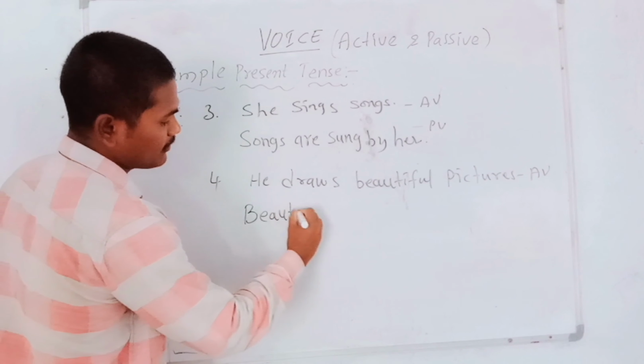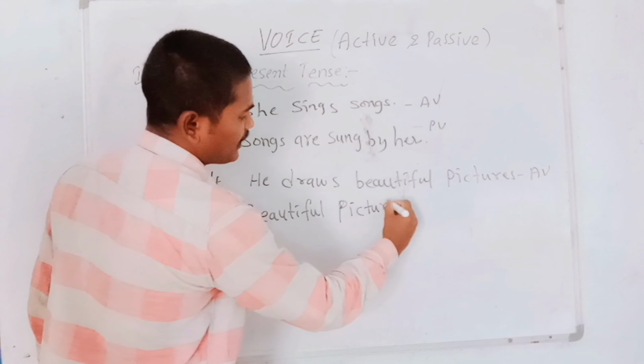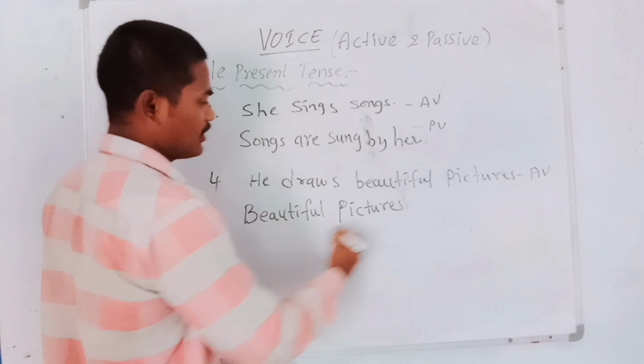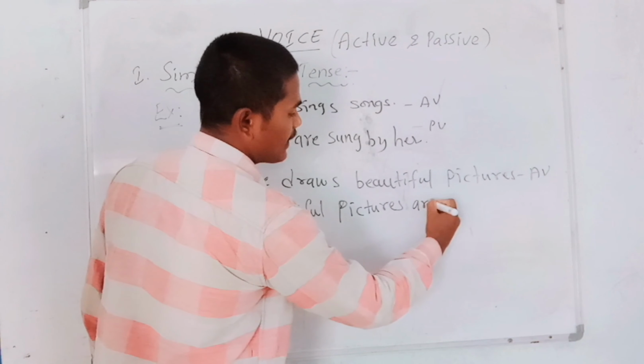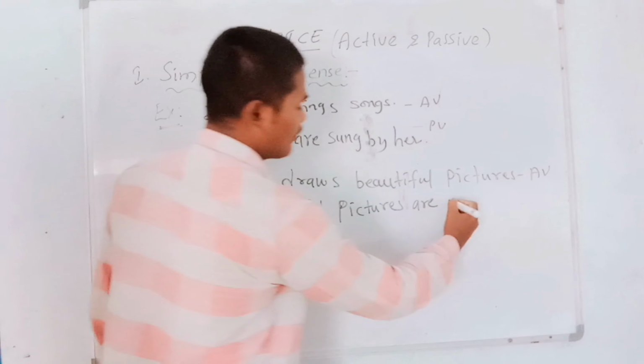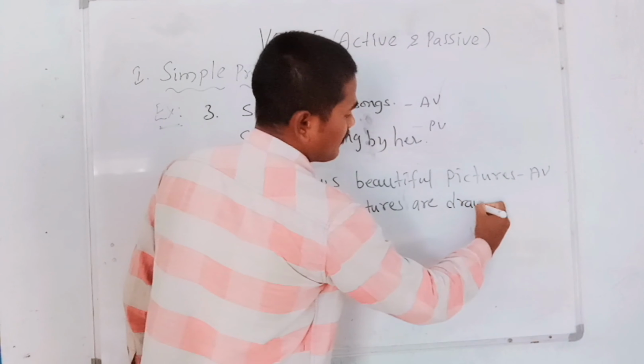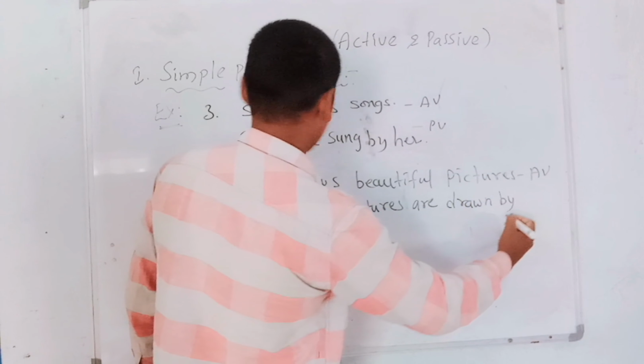Beautiful pictures. Which helping verb do we need to write? More than one picture, so beautiful pictures are draw. Draw, what is that? Drawn. Drawn by he.